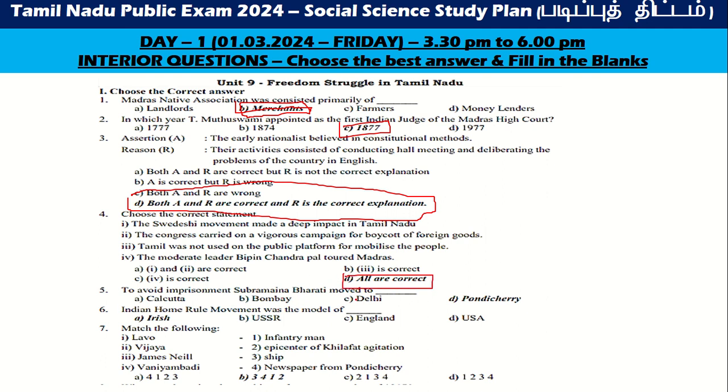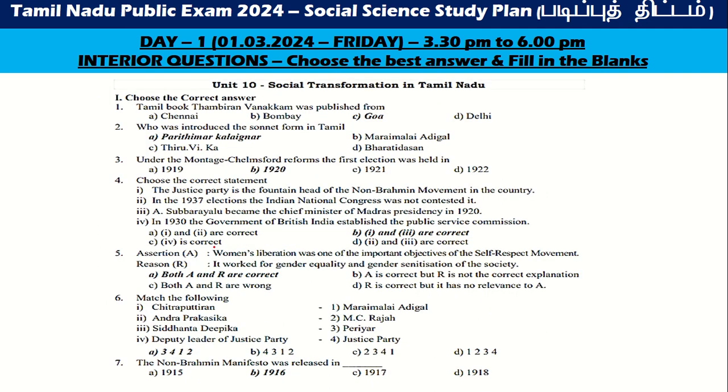Imprisonment, Subramanian Bharati moved to Pondicherry. Home rule government was a model of Irish. Tamil book Thambiran Vanakkam was published from Goa. Who introduced the sonnet form in Tamil? Bharathidasan Kalaignar.